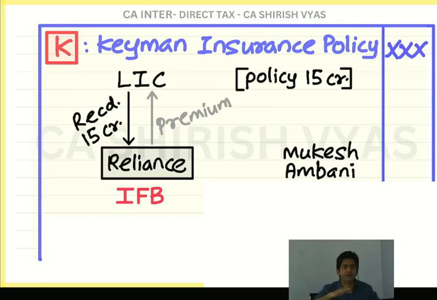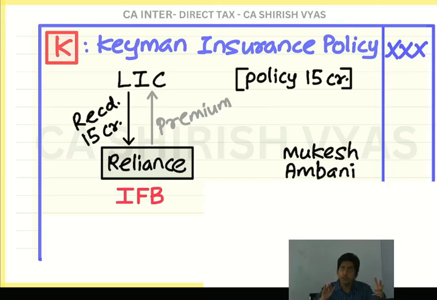And after some years, the policy matures. Such policies have a maturity period. It has a life of 10 years, 15 years. So let's assume the policy was of 20 years. And 20 years passed and Ambani didn't die. So after 20 years, the policy becomes matured.